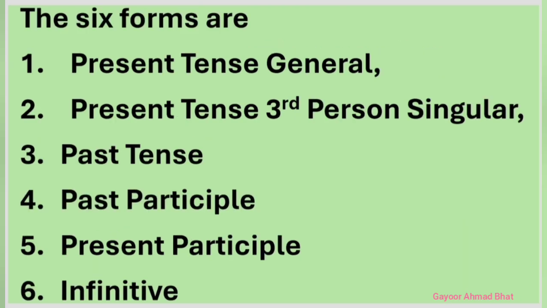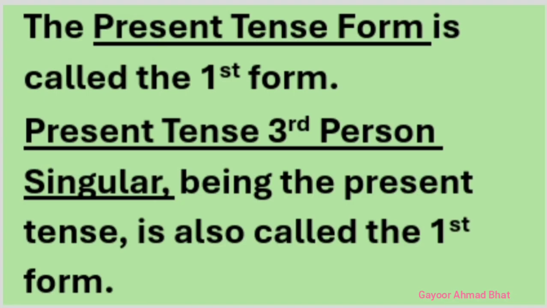Friends, these 6 forms are present tense general, present tense third person singular, past tense, past participle, present participle, and infinitive. Generally, the present tense forms, particularly the present tense general, are called the first form.